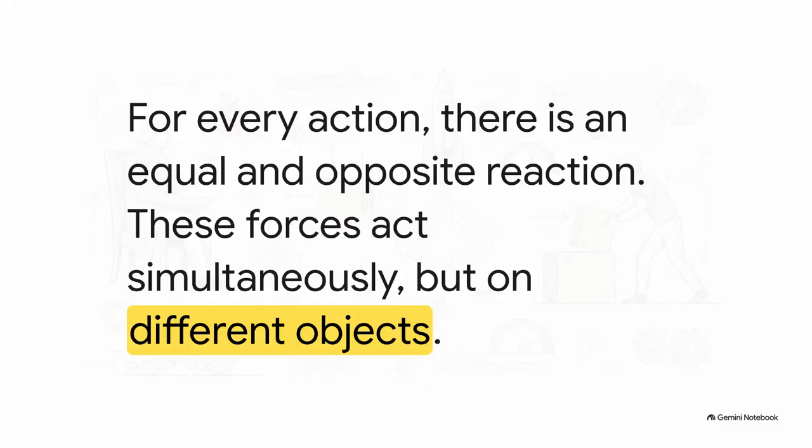And here is the grand finale. Newton's third law of motion states, for every action there's an equal and opposite reaction. Whenever one object exerts a force on a second object, that second object exerts an equal force in the exact opposite direction right back at it. Now, the absolutely crucial point here is that while these forces happen simultaneously, they're acting on completely different objects. Because they act on different objects, say object A and object B, they never ever cancel each other out.